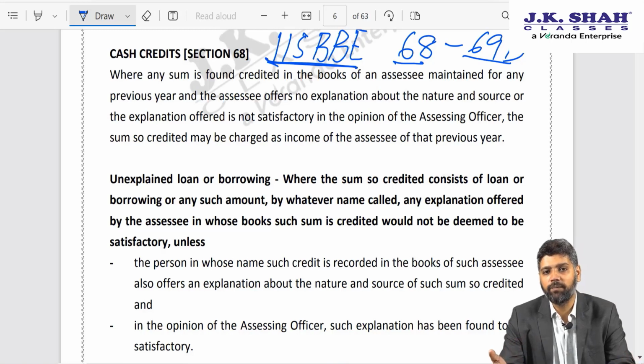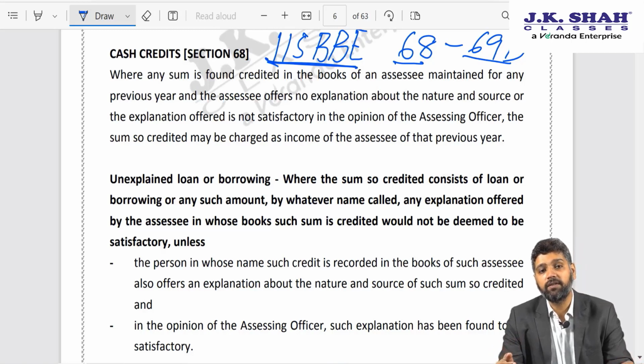It's next to impossible. So I have to establish the creditworthiness of that person who has given me the gift. It can be any example. I mean, gift is just one example. It can be anything, loan. It can be even investment in my shares, any receipt. And third is the genuineness. Has it come via banking channels, or is it just a book entry? Has that person deposited cash just one day prior to giving me the gift? All those would establish that the transaction is non-genuine.